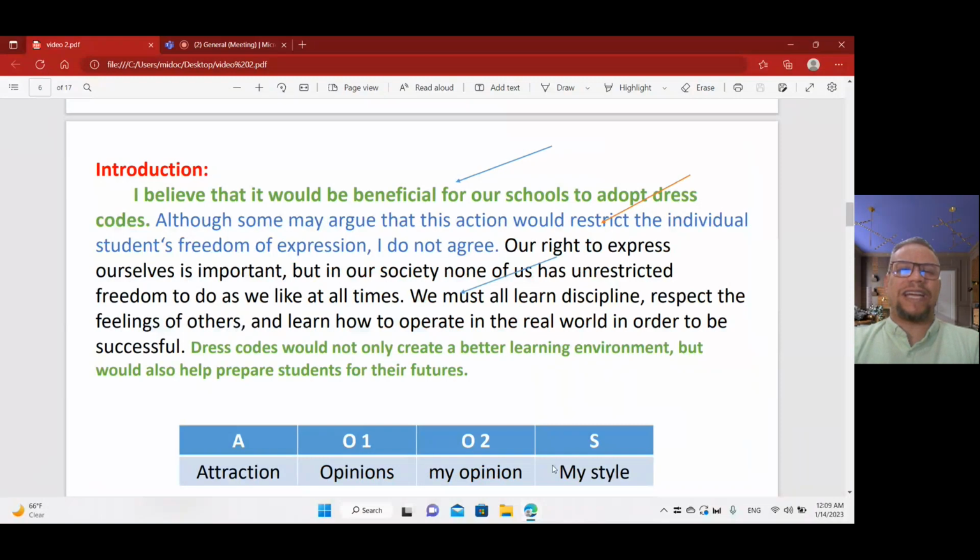But it is not attractive when he mentioned, I believe that it would be beneficial for our schools to adopt a dress code.